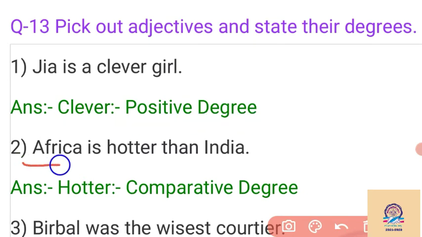Then: Africa is hotter than India. So we can say that now we want to compare Africa with India, and when than is given in the sentence, at that time we understand that it is comparative degree. The positive form hot changes into hotter, that is the comparative form. By seeing hotter, we can say that it is comparative degree.